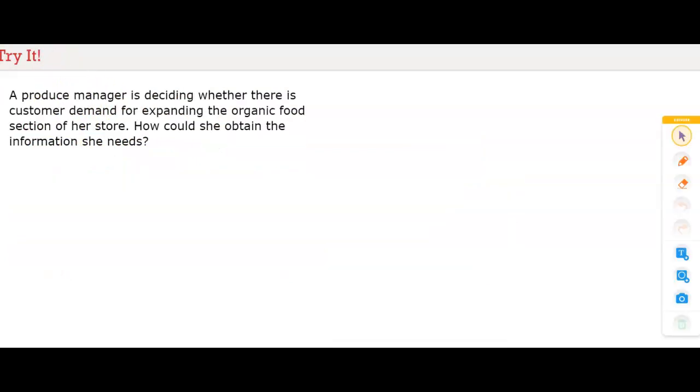A produce manager is deciding whether there is customer demand for expanding the organic food section of her store. How could she obtain the information she needs? She could obtain a random sample of shoppers. So she could ask random people in the store how they would feel about expanding the organic food section and get their results. And that could create a representative sample for her that will represent the thoughts of most of the people in that area or town or population.